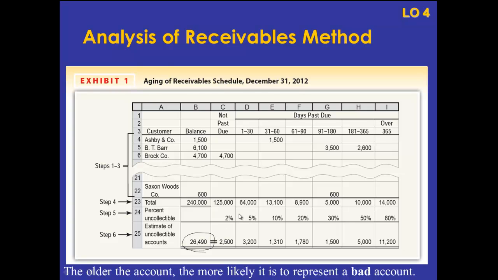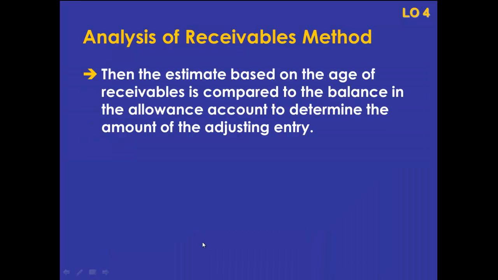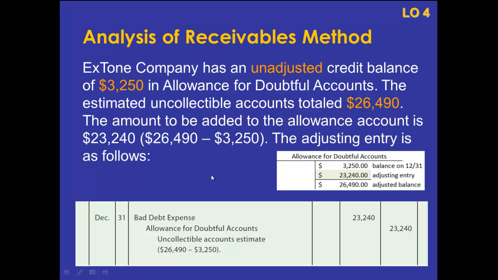This is called a balance sheet approach because we're focusing on two things: the amounts of accounts receivable, that's a balance sheet account, and the allowance for doubtful accounts, which is also located on the balance sheet. But the fun doesn't stop here. We know that we want the allowance for doubtful accounts to equal this $26,490, but we're going to have to look at what the balance is in the account already. In the example we've worked through, we're going to pretend that at the end of the accounting period we have